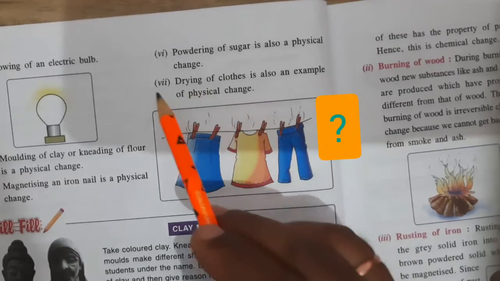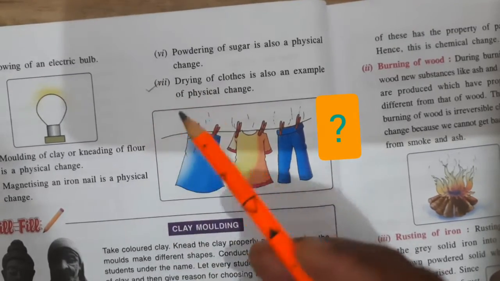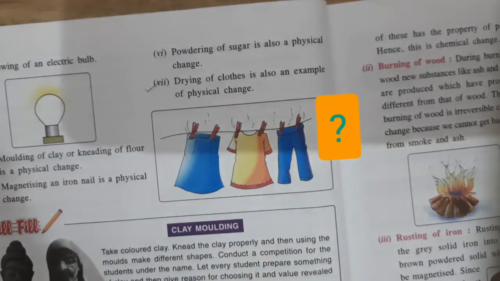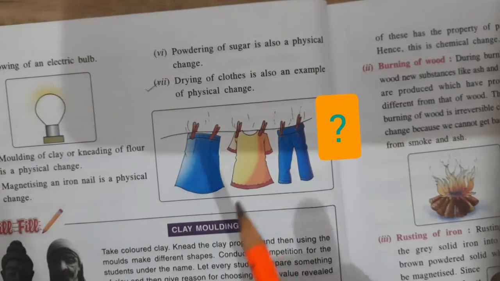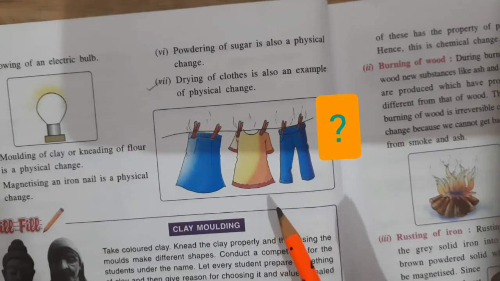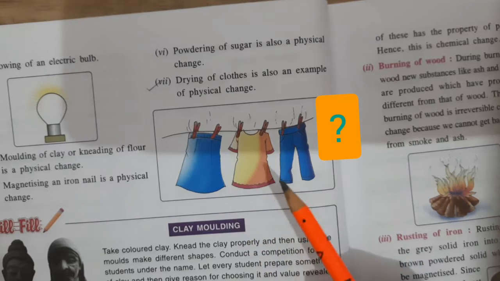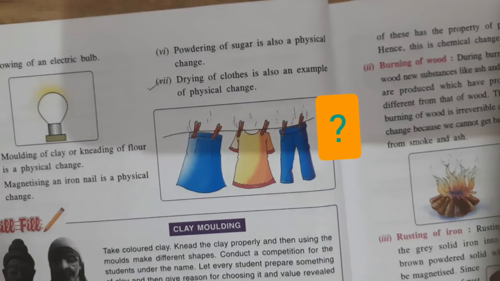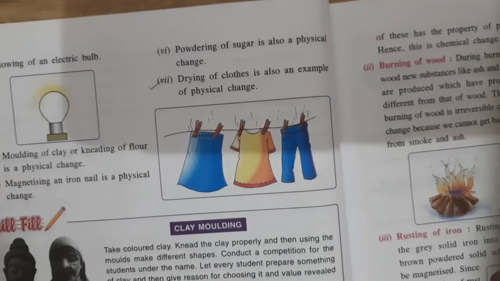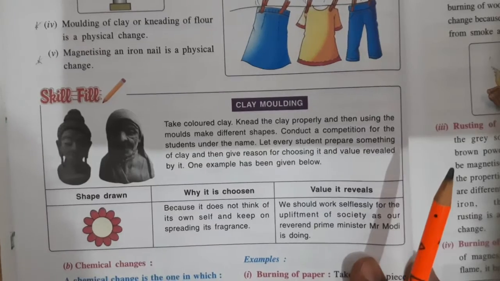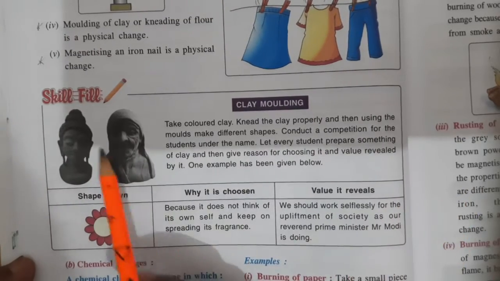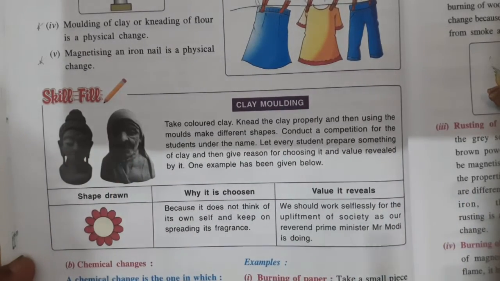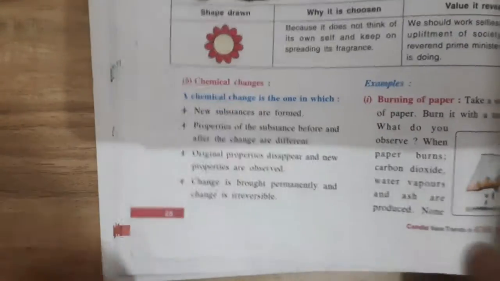Drying of clothes, later I will tell you, shows both kinds of changes. Okay, in actuality all chemical changes also involve physical changes, but only physical changes cannot show a change in composition, meaning it is not a chemical change. Clay molding is an example of physical change. You can complete this skill fill. After this, let me talk about chemical changes.